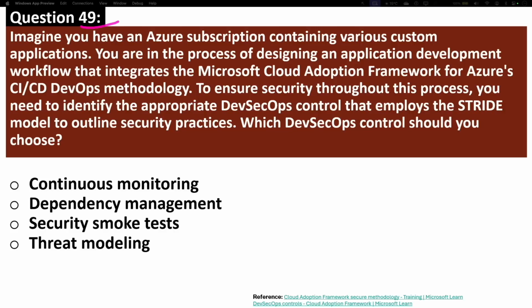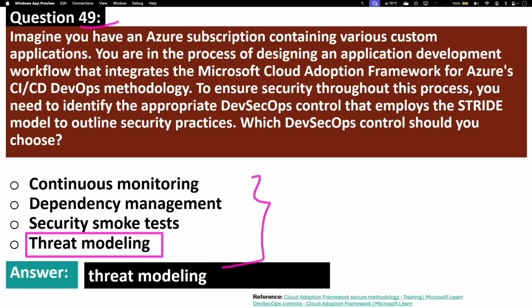Question number 49. Imagine you have an Azure subscription containing various custom applications and you are in the process of designing an application development workflow that integrates the Microsoft Cloud Adoption Framework for Azure's CI/CD DevOps methodology. To ensure security throughout this process, you need to identify the appropriate DevSecOps control that employs the STRIDE model to outline security practices. Which DevSecOps control should you choose? Let's look at the available options. The correct answer is threat modeling.